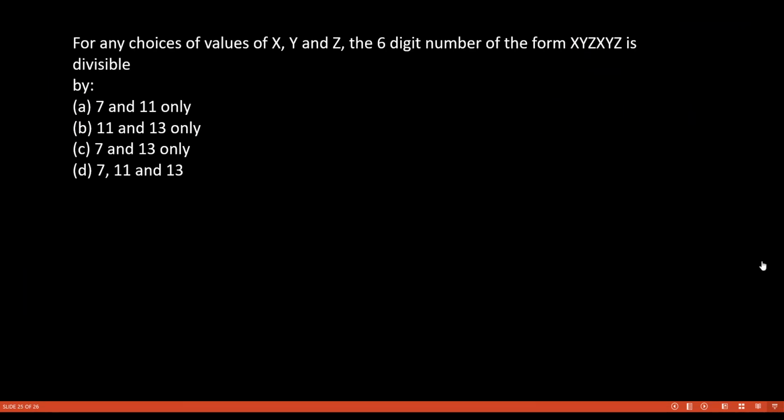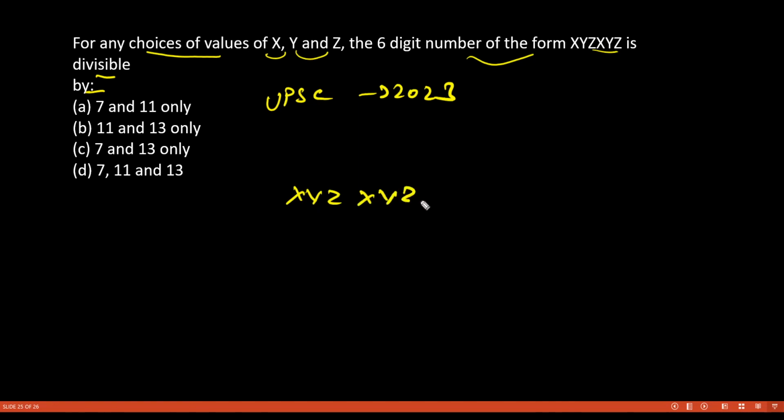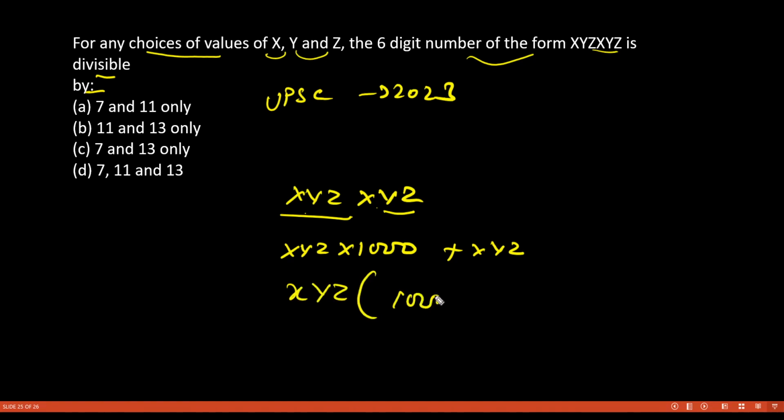Now look at this question. It is saying for any choice of values of xyz, the 6-digit number of the form xyzxyz is divisible by what? Again a UPSC 2023 question, if not 2023, I guess 2022. So this number can be written as xyz into 1000 plus xyz. Now take xyz common, so this will become 1000 plus 1, which is 1001.